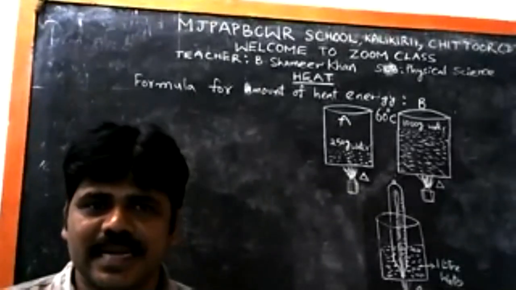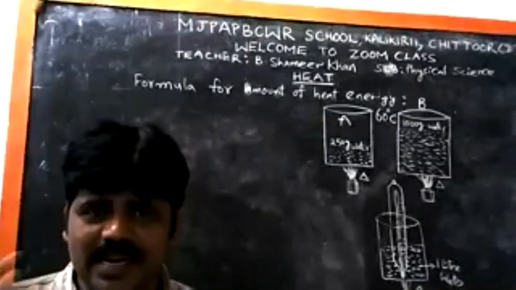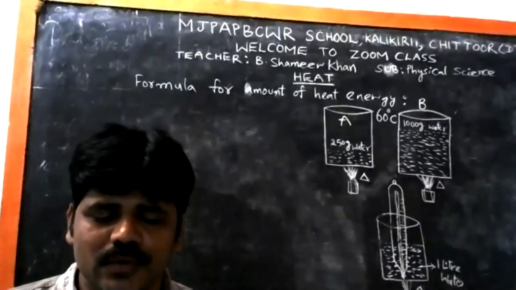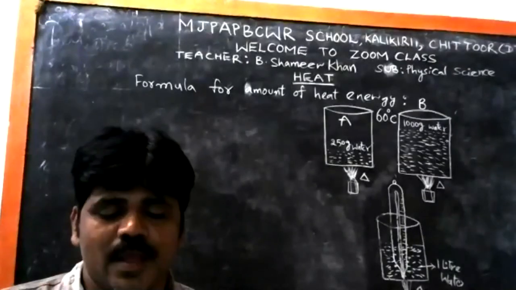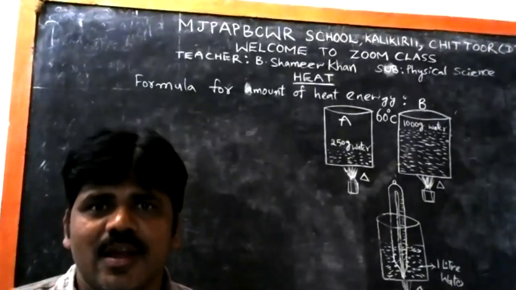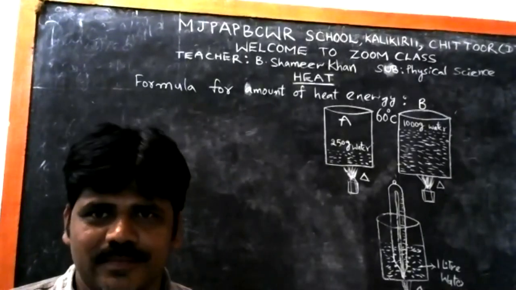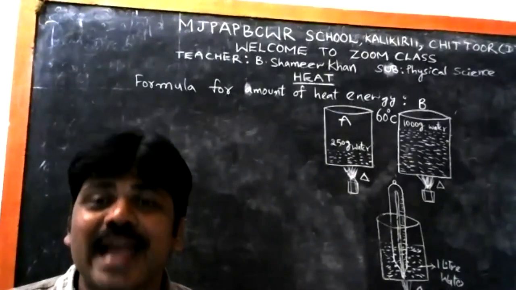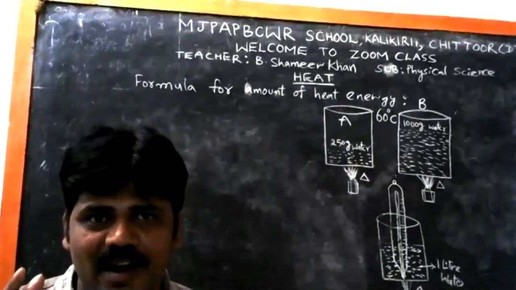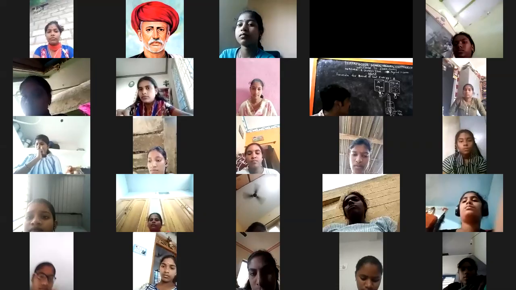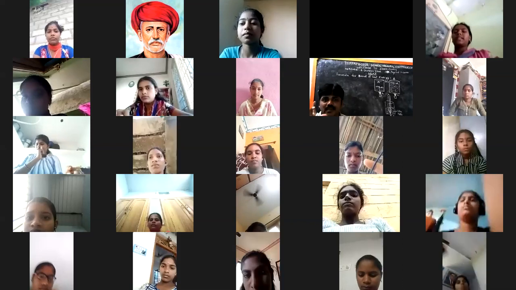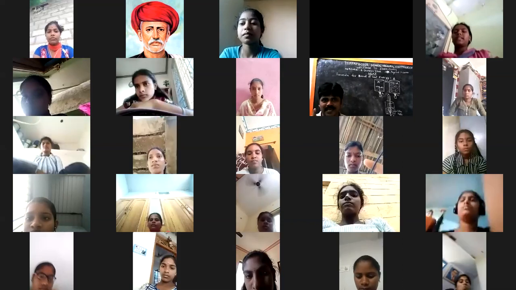So now timing. You can give your answer also, but don't unmute. Which beaker needed more time? Definitely 1 kg of water, because it has greater quantity. 1000 grams is the greater quantity. Lesser quantity here is 250 grams. So quantity means here the mass of the substance.